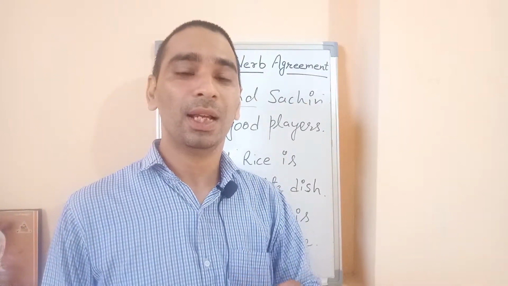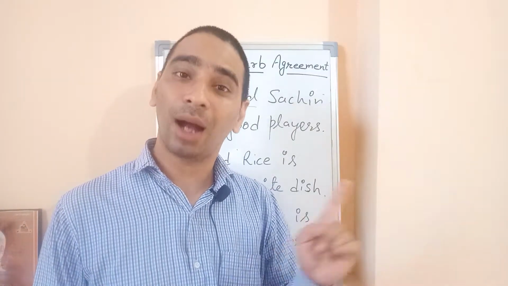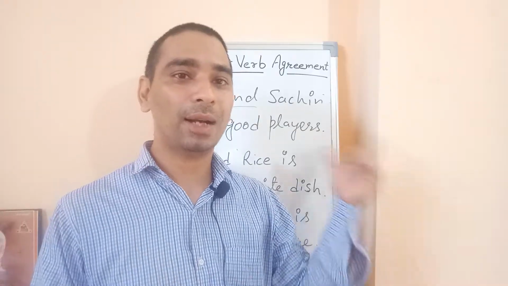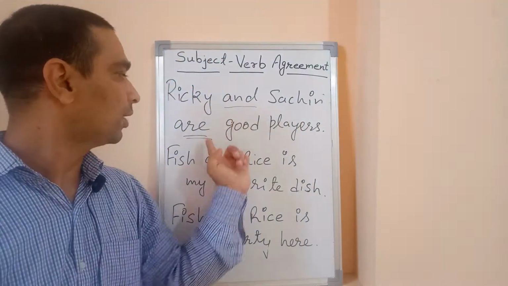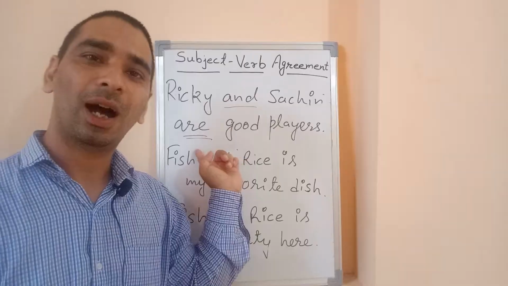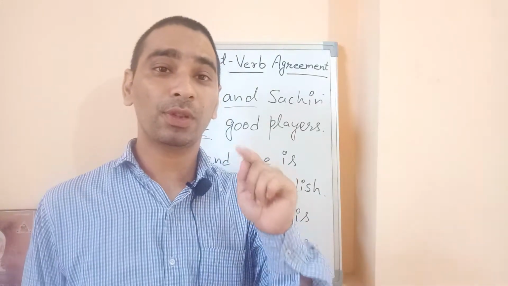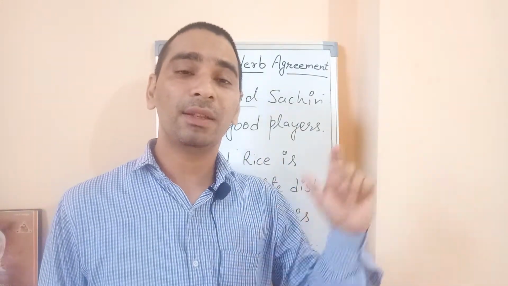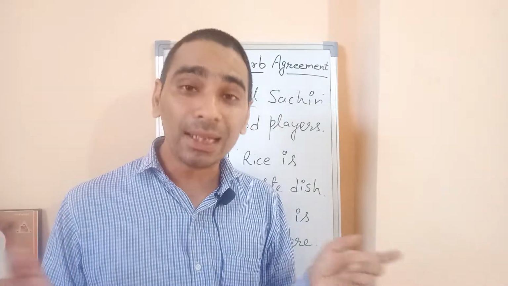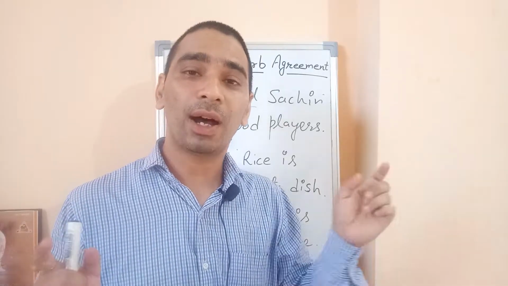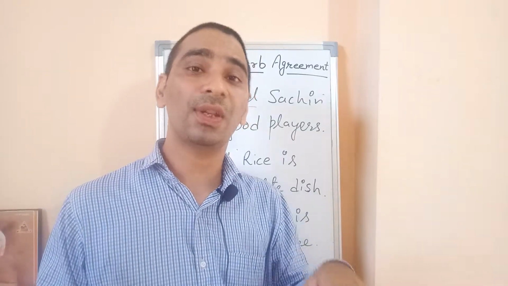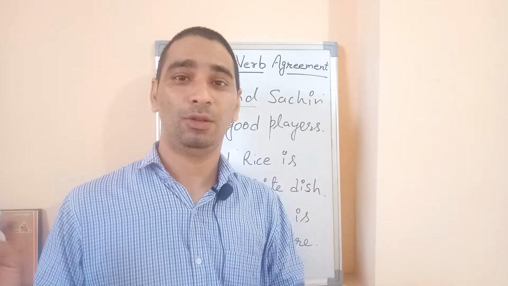One more example. His father and his mother are coming. His father and mother are coming. This rule, Sachin and Ricky are good, are coming. But when we use the connector as well as, his father as well as his mother is coming. His father as well as his mother is angry today, not are.